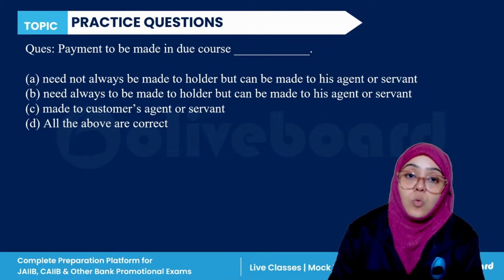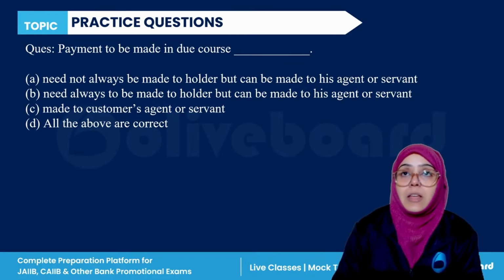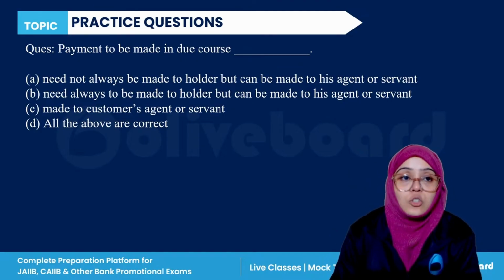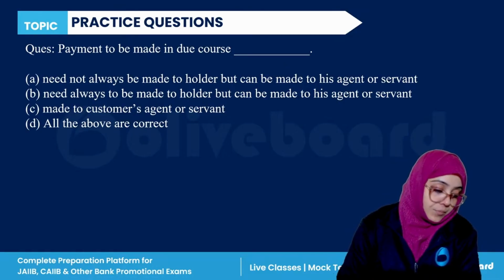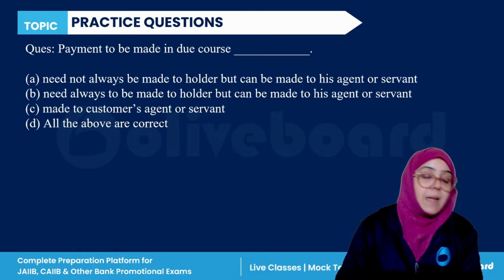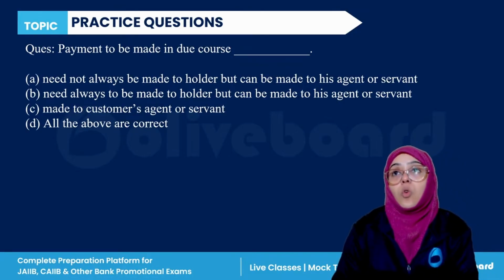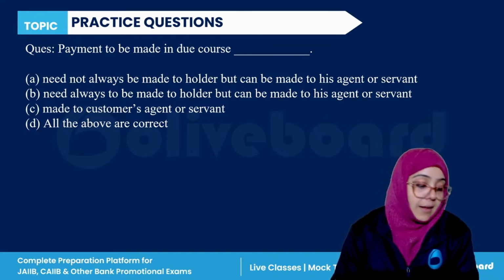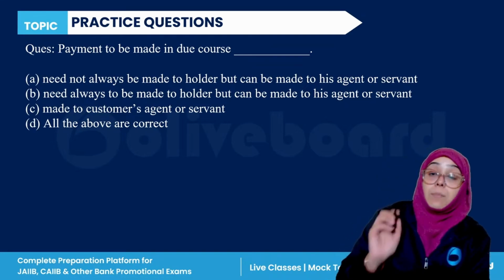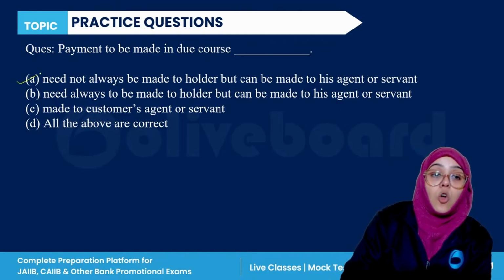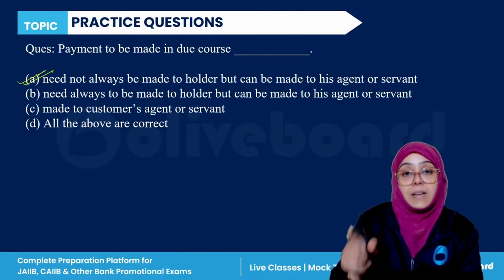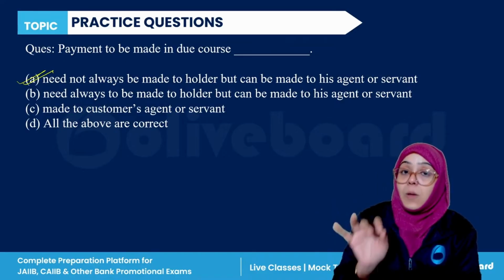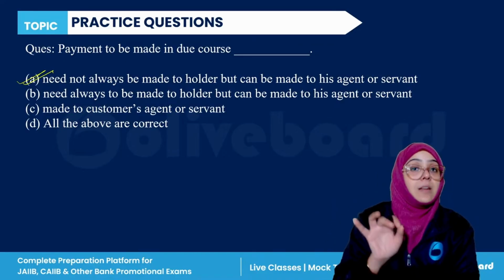Payment to be made in due course is actually what? So the correct answer for this question is, the payment in due course need not always be made to the holder, but it can be made to his agent or servant also. And then it will be protected under the Negotiable Instrument Act.